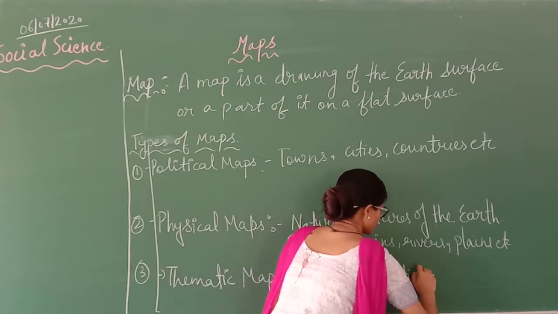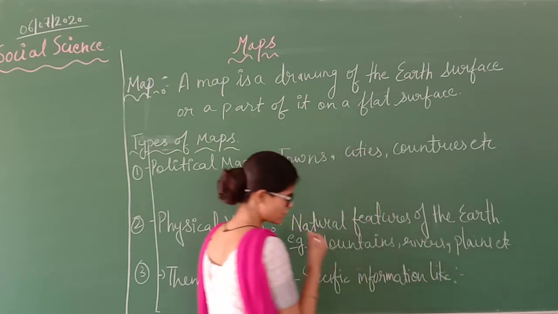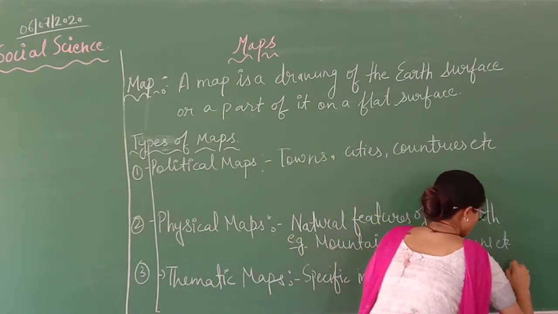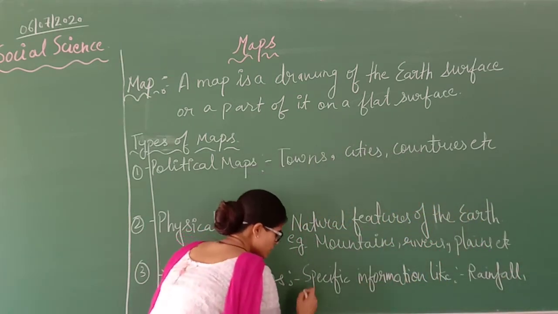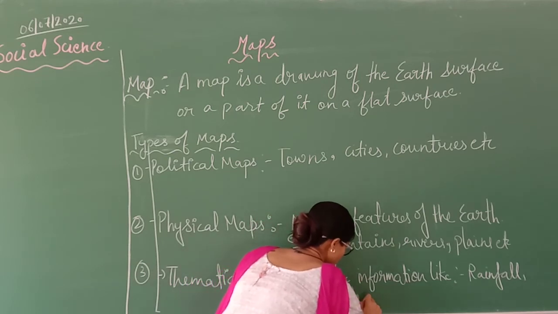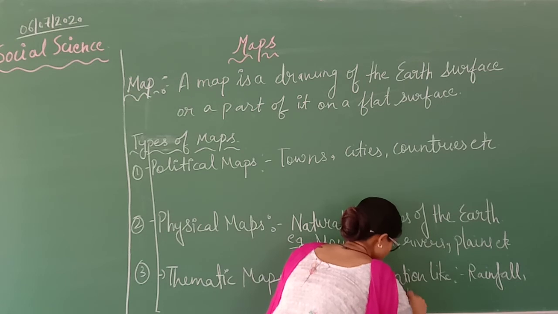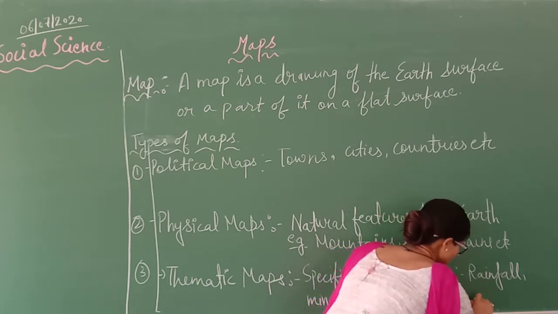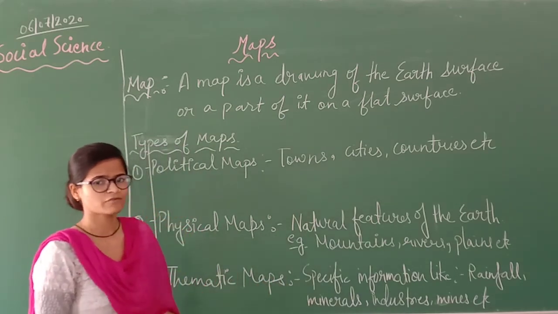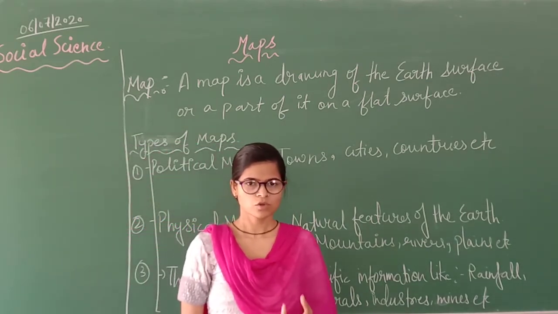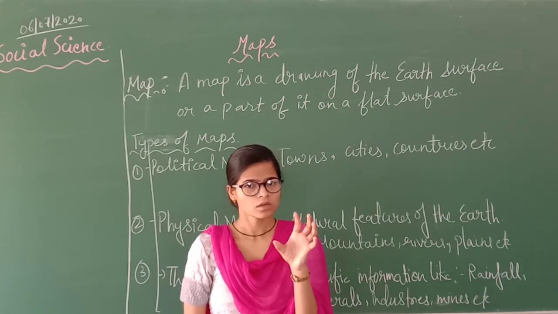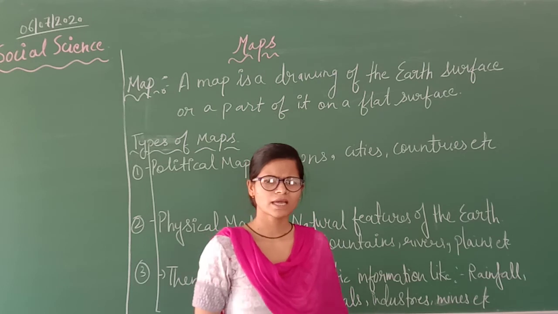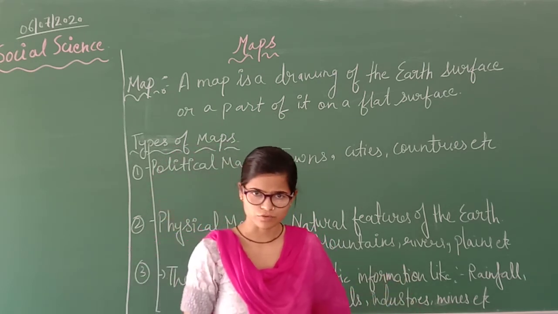For example, rainfall of a place, where minerals are found, where industries are, where coal mines are, etc. If I say cotton, where cotton is found, for example, mainly it is found in Haryana, so we will say that in Haryana cotton is produced.